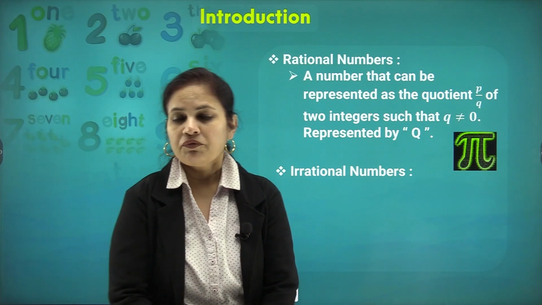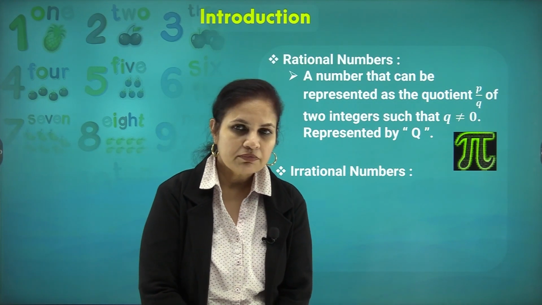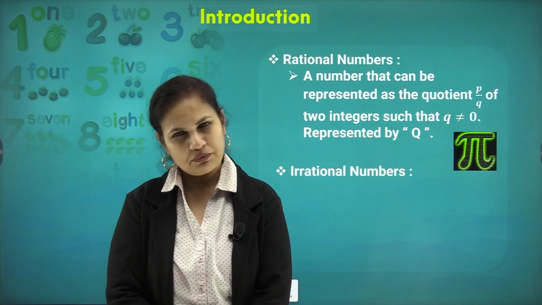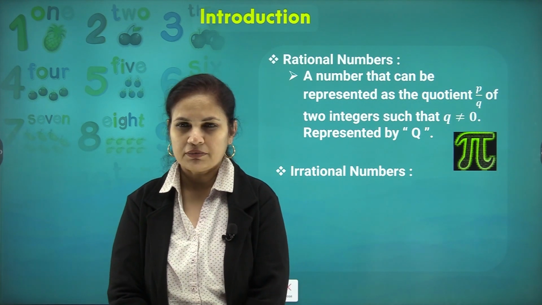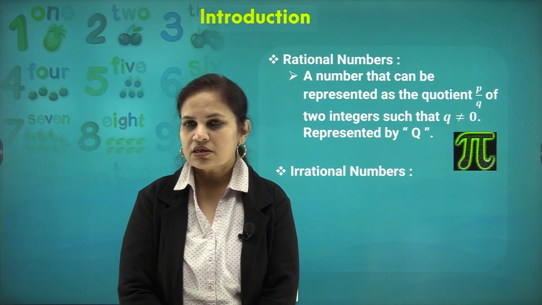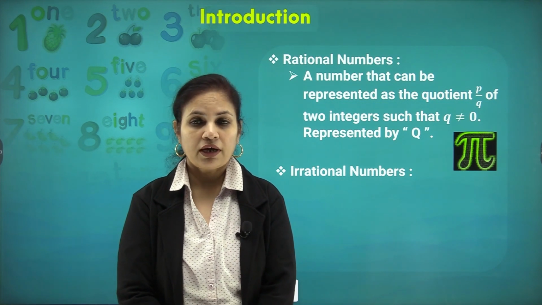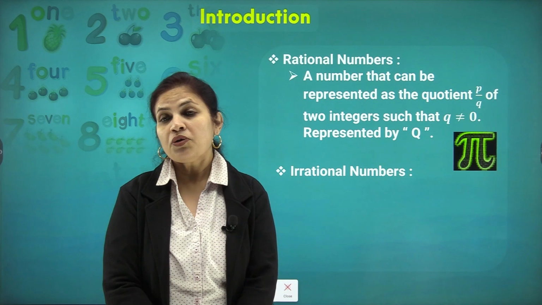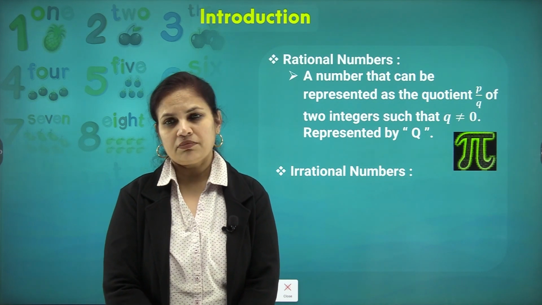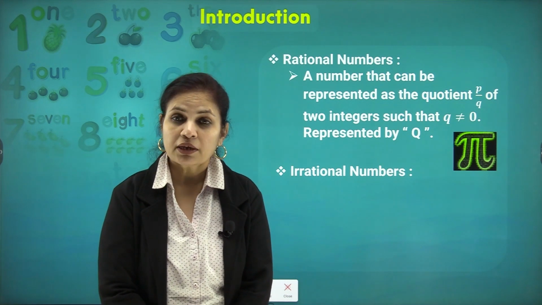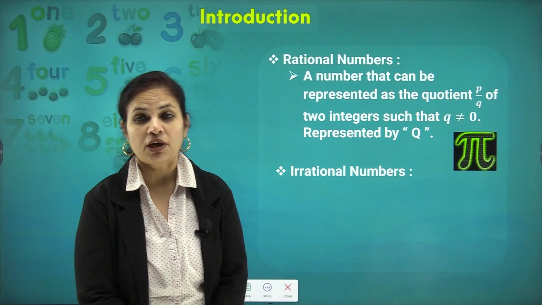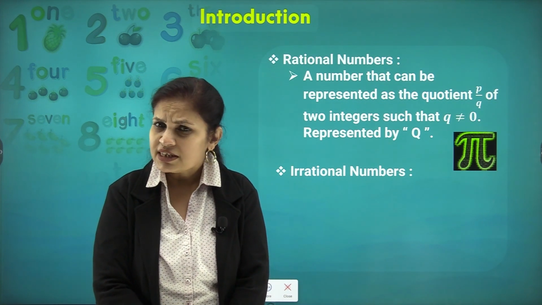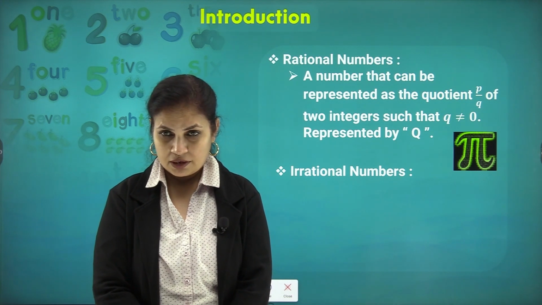Now, we have already studied rational numbers, and you must be thinking that we have covered every number that we have studied so far in mathematics. Then what is an irrational number? I told you in the beginning that numbers which are not rational are irrational numbers. You must be thinking, which are those numbers which are not rational, because we have only studied these numbers so far.